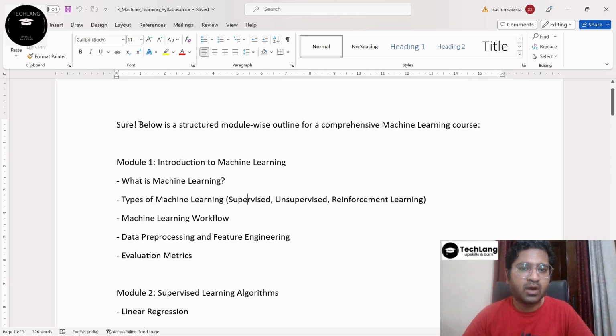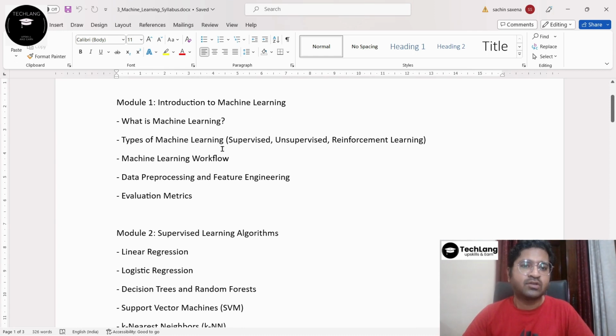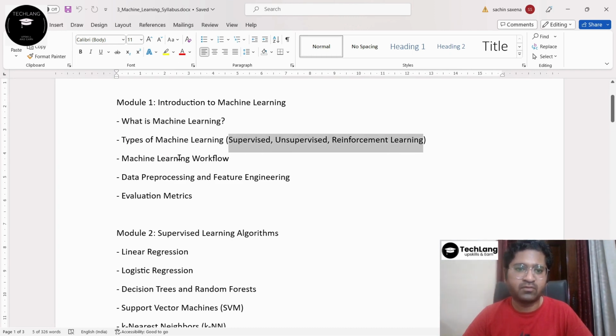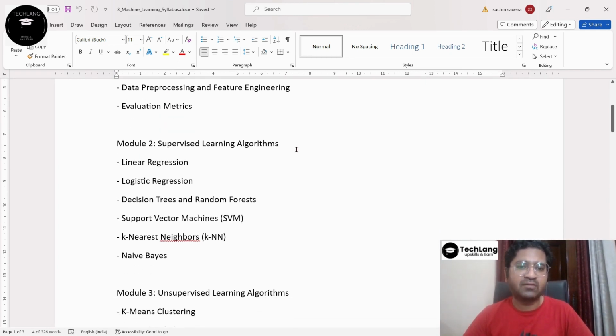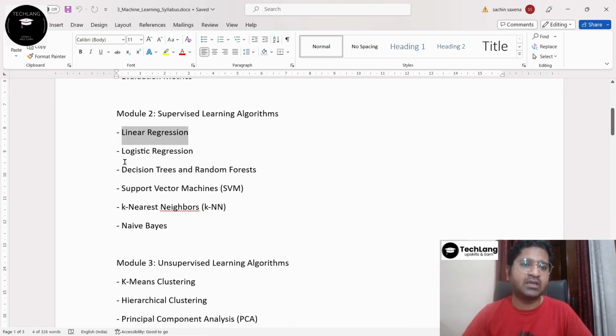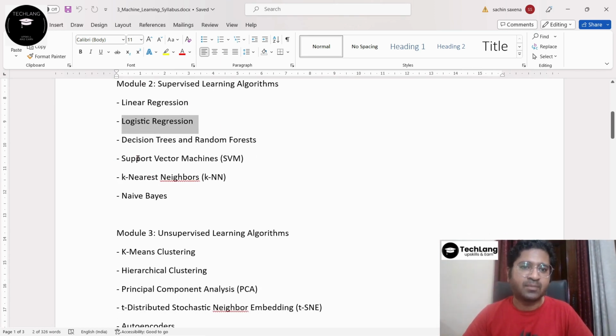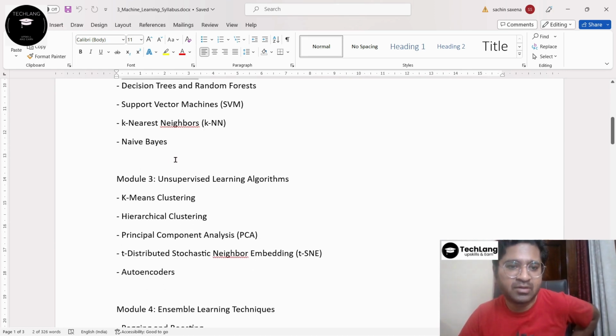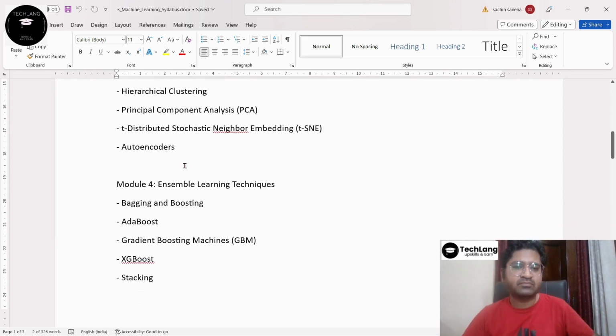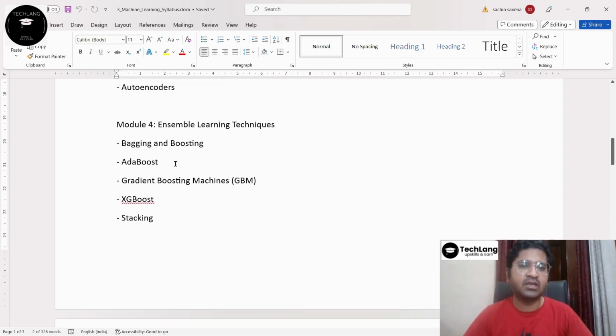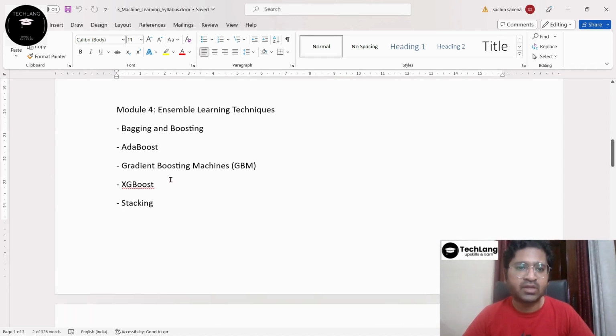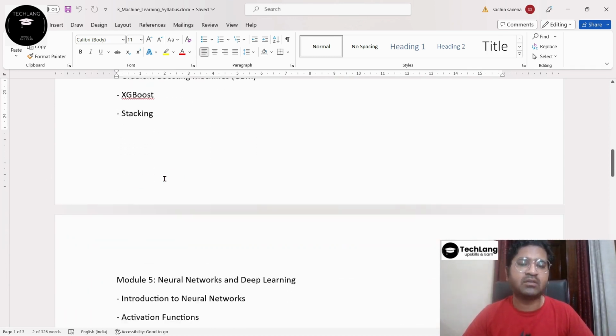So here below is the structure for our comprehensive artificial intelligence. In this subject curriculum we will discuss what is machine learning, what is supervised, unsupervised and reinforcement learning, data preprocessing, feature engineering. We will discuss linear regression, logistic regression, support vector machines, k nearest neighbors, unsupervised learning, and t-distributed t-SNE. Then we will discuss ensemble learning techniques like bagging, boosting, gradient boosting machine, stacking.